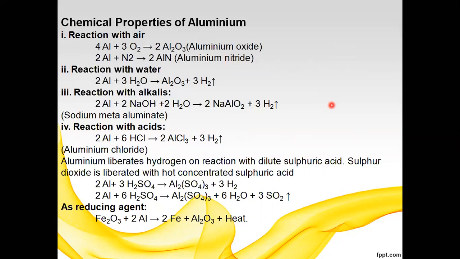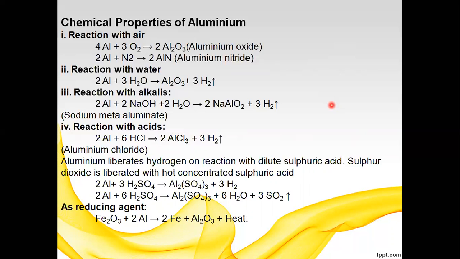So we can get an oxide and nitride, that is 4Al plus 3O2 gives 2Al2O3, that is aluminum oxide. Next 2Al plus N2 gives 2AlN, that is aluminum nitride.